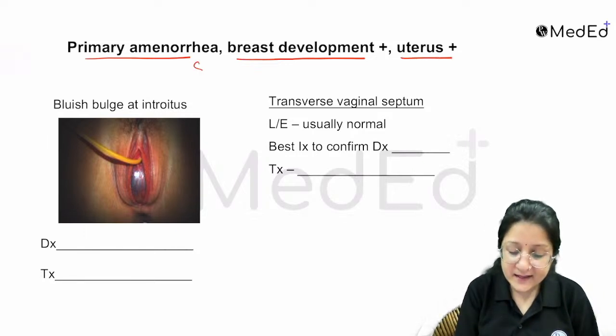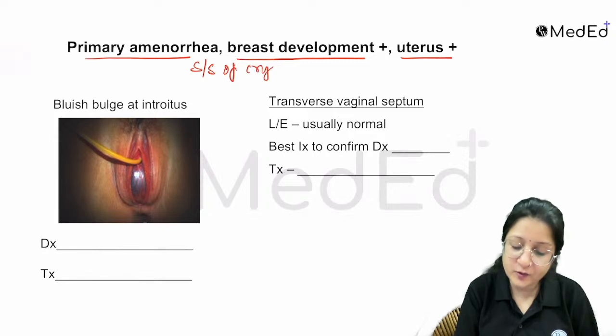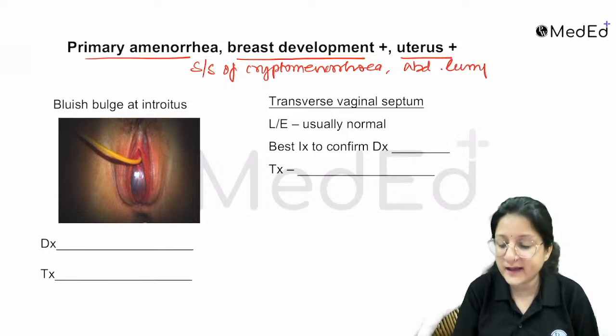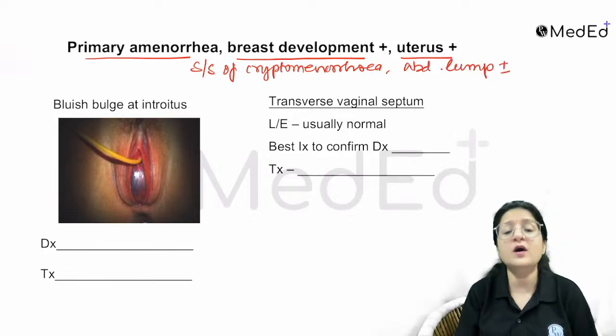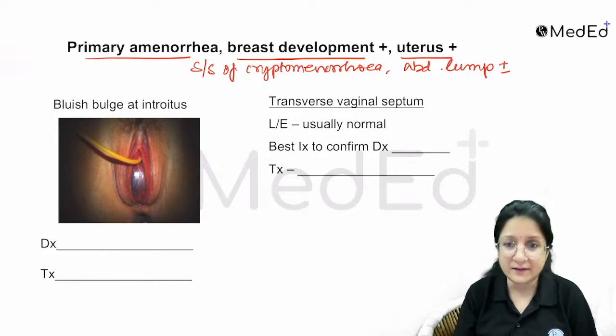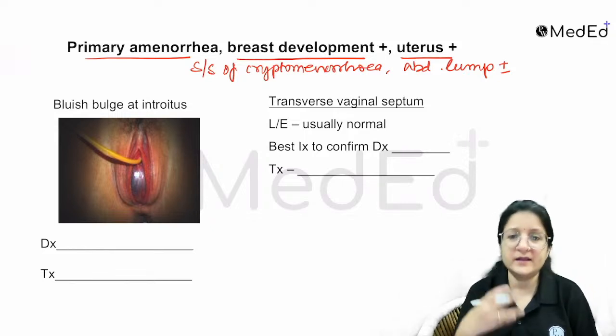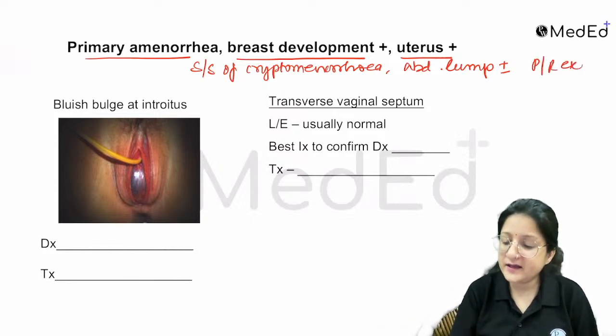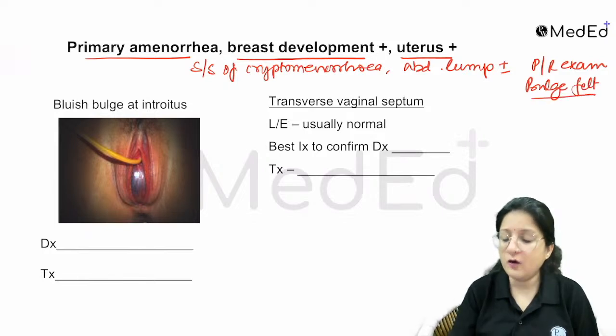If there are any signs and symptoms suggestive of cryptomenorrhea, hidden menses, right? There could be an abdominal lump also, plus minus, because of blood filling inside the uterine cavity, right? Hematocolpos could be there, hematometra could be there, right? Even on per rectal examination, a bulge could be felt, probably the hematocolpos. So a similar profile is going to be there.